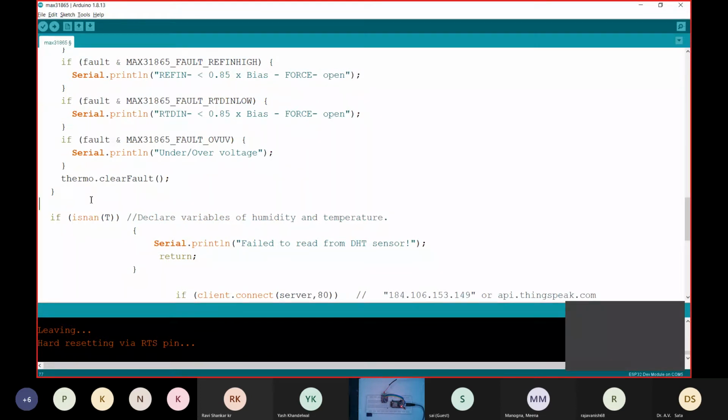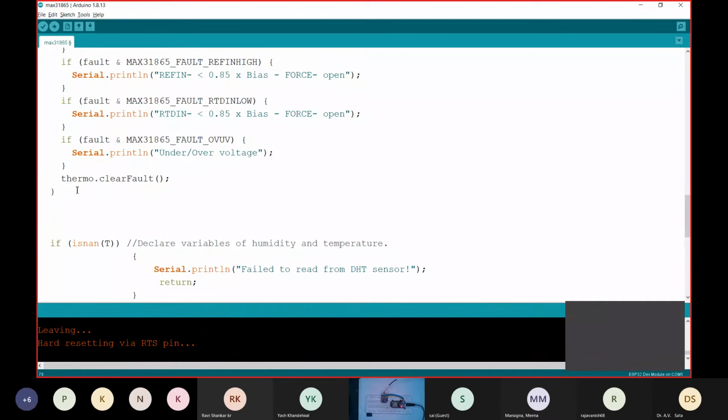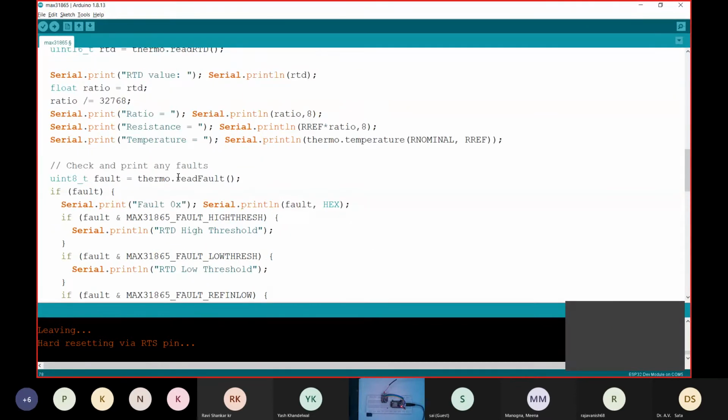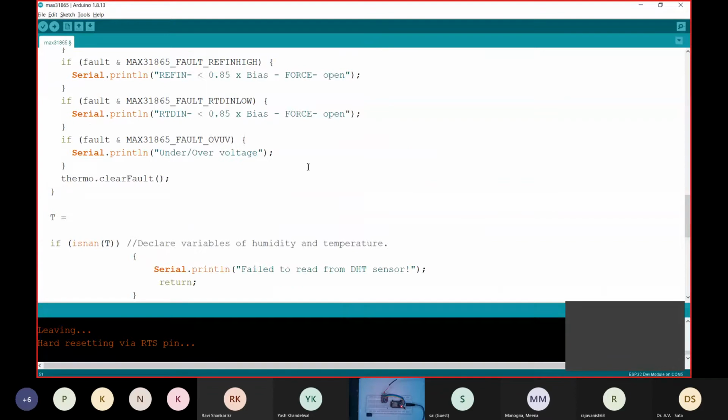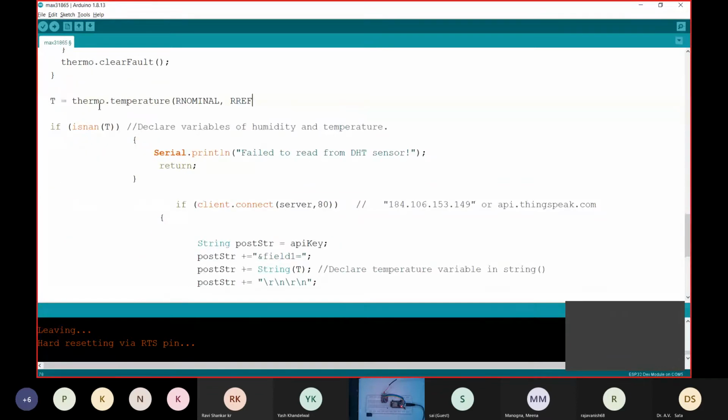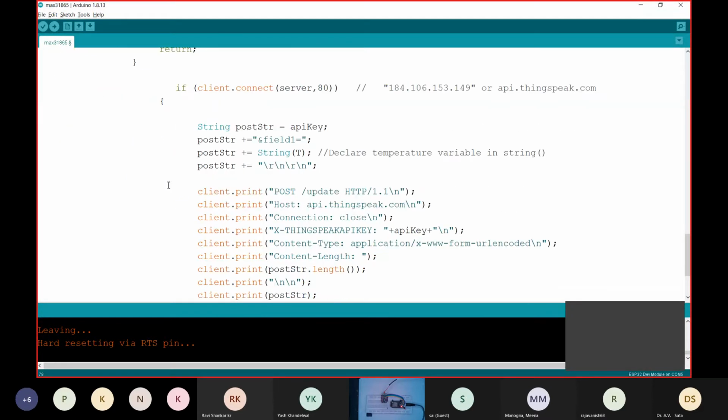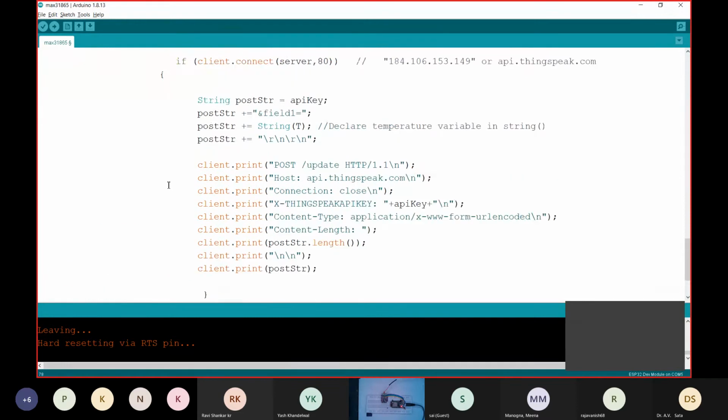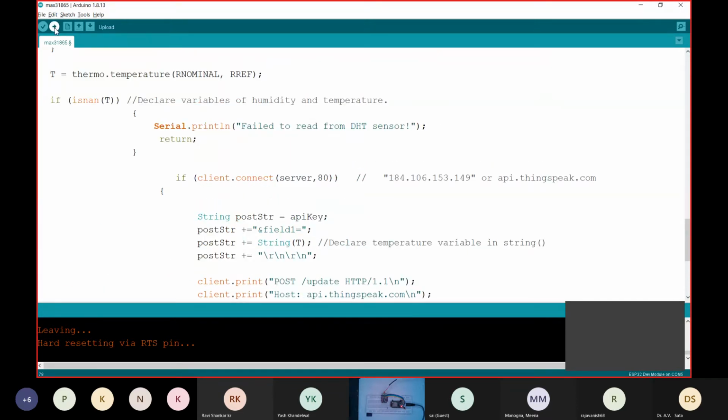Here we'll have to declare a variable called t. T will be thermo.temperature. And we'll upload.